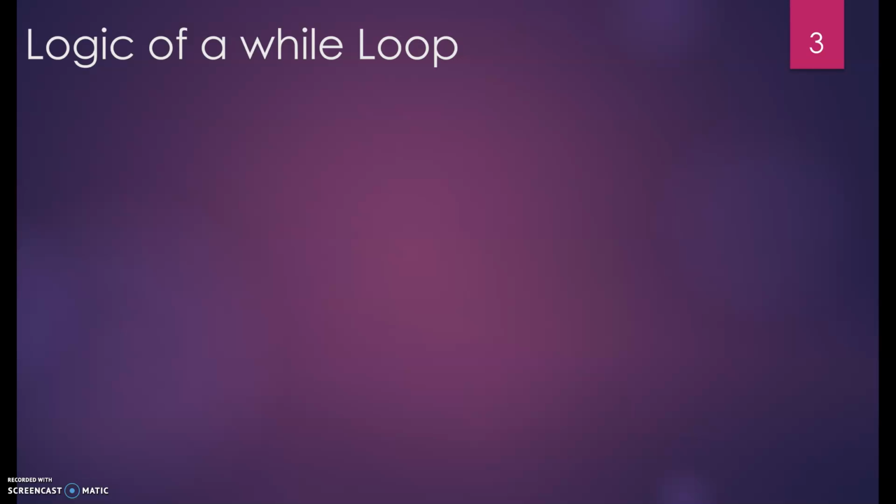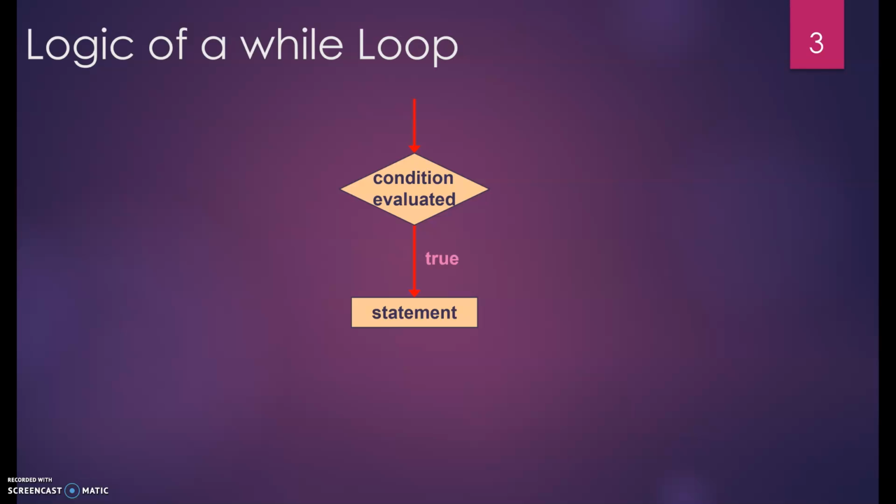Let's take a look at the logic of a while loop. So we have our condition to be evaluated. Again, remember this is going to be a Boolean expression that's going to evaluate to true or false. So we evaluate the condition. If the condition is true, then we're going to act on the statement and evaluate our condition again. If we evaluate the condition and it's false, we skip the statement and we continue on with the rest of our program.